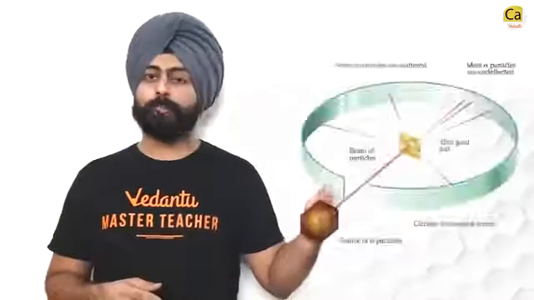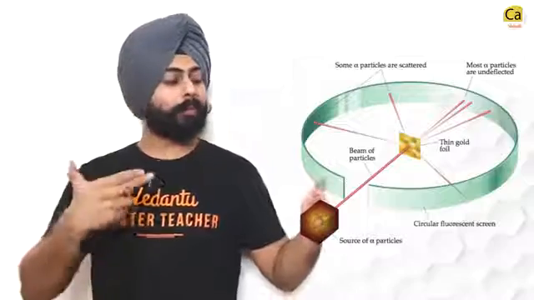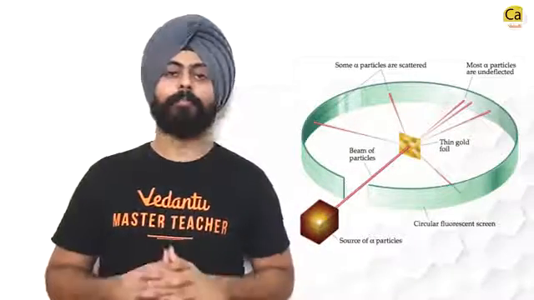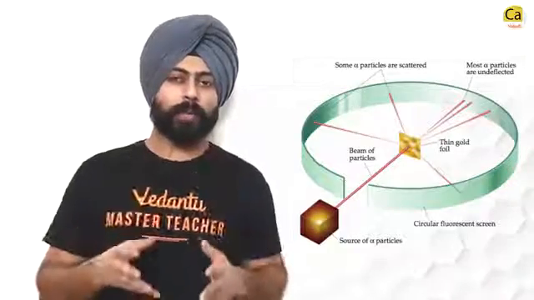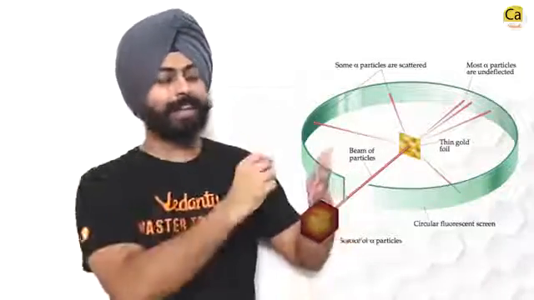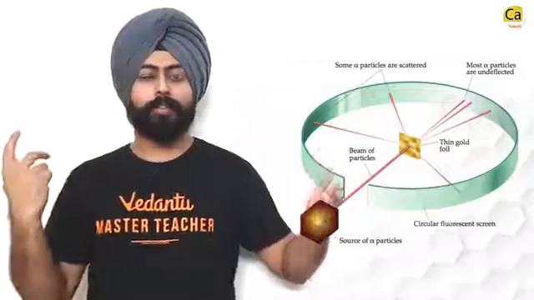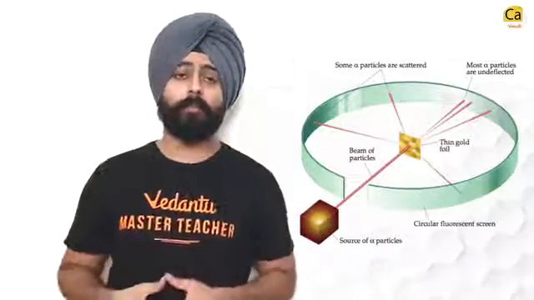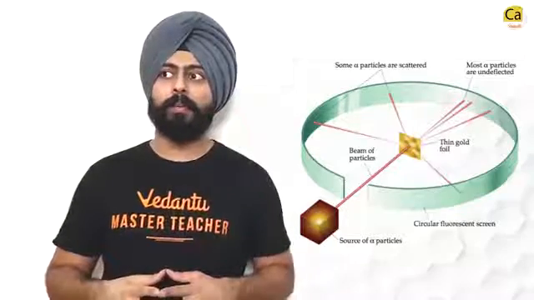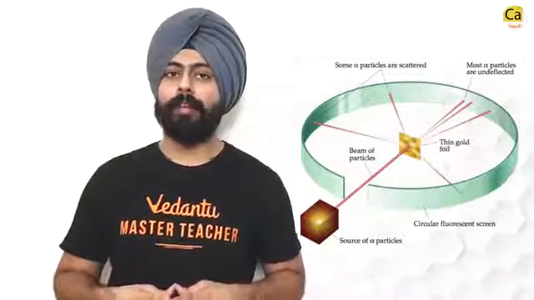Then comes the very famous Rutherford's alpha scattering experiment, where they took a gold foil, a very thin gold foil, and bombarded it with alpha particles. These alpha particles are essentially positively charged particles. What was expected was that if these positive particles hit the atom, these would deflect backwards, because the atom, according to the plum pudding model, was a positively charged sphere. But something really surprising happened.